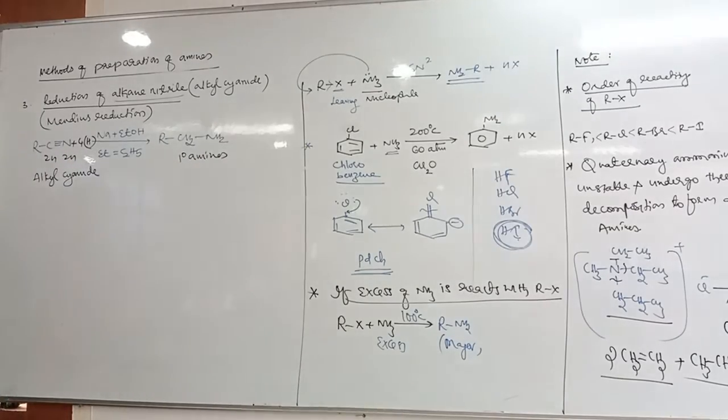This reaction is called Mendius reduction.